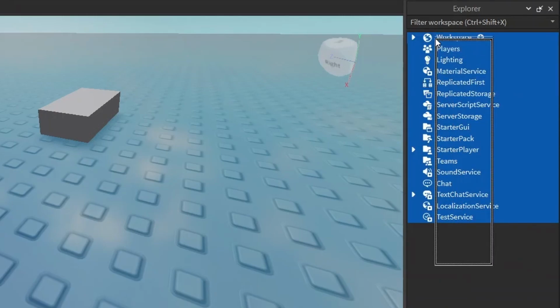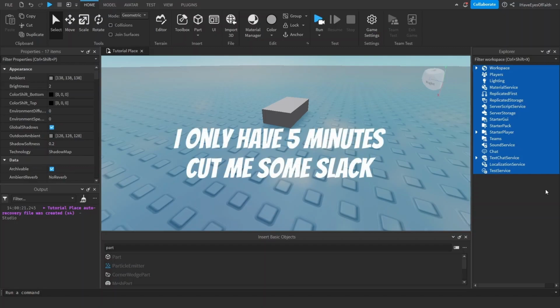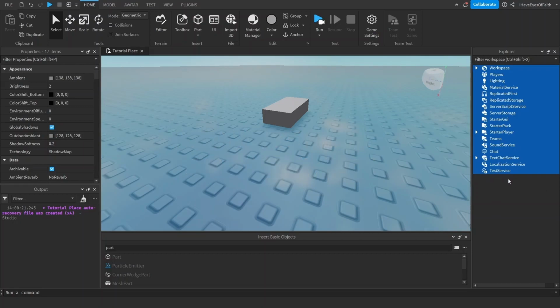All of these services are children of a bigger thing called game, and you'll see how that's relevant in the future. I know I hate saying you'll see how this is important in the future. I hate when people do that, but this is the very beginning. Okay, relax, we'll get there. It'll all make sense very soon. Just keep that in mind, okay? You do that for me?